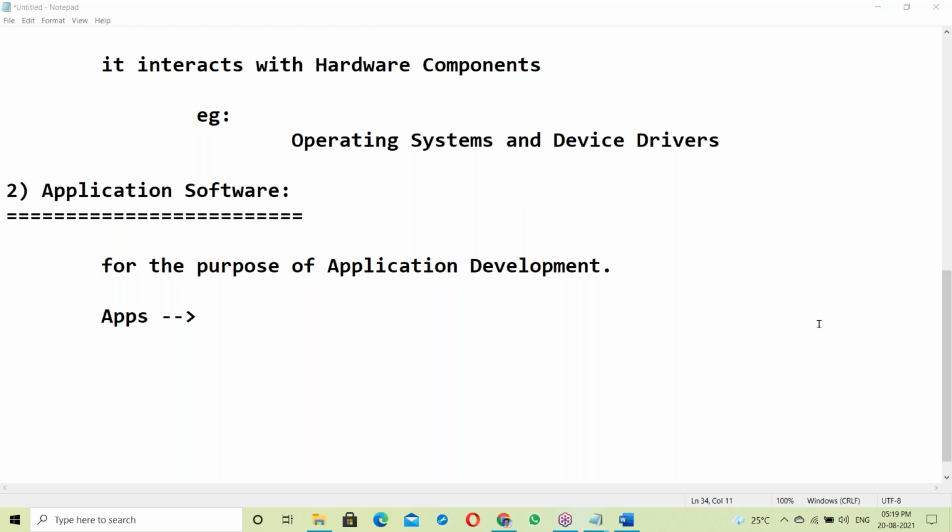Tell me, what are the applications we use every day?